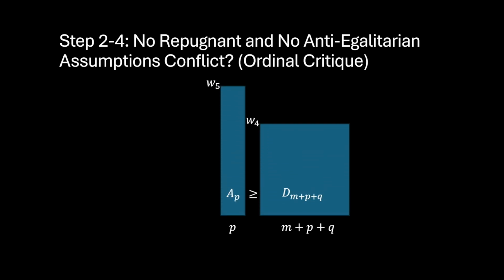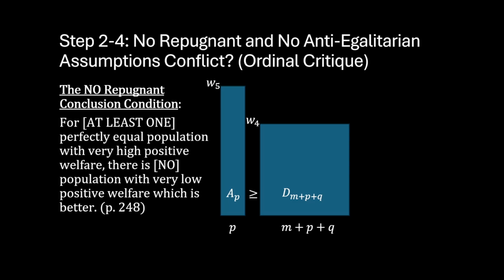So step 2 is a comparison of population A to population D, which says that there must be some population A greater than or equal to population D. And we arrive at step 2 via the no repugnant conclusion condition, which says that for at least one perfectly equal population with very high positive welfare, there is no population with very low positive welfare which is better.